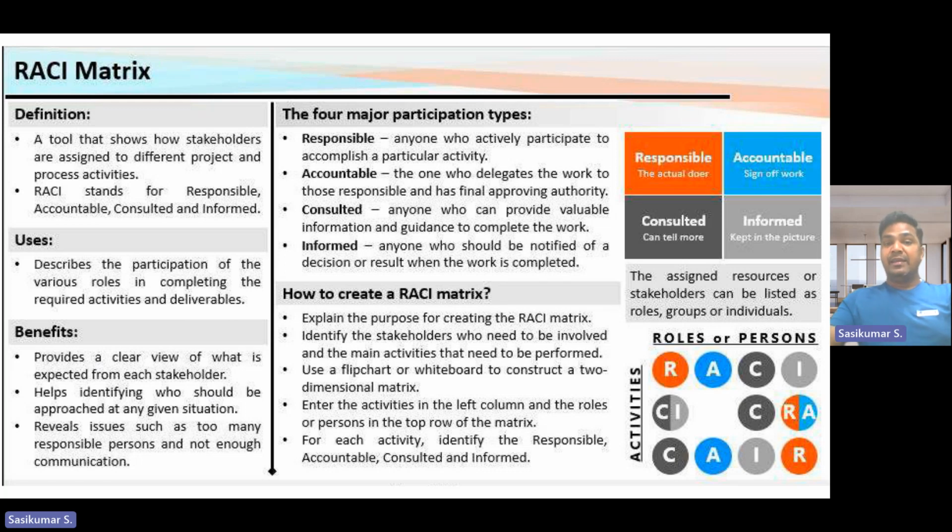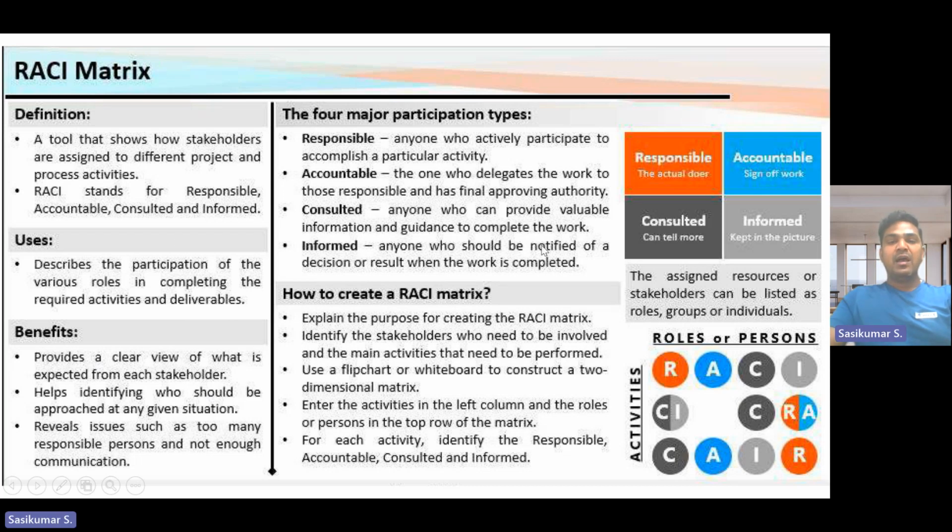So many ideas we can receive. At that time, maybe the project will go the wrong way, so we can avoid it using the RACI Matrix. Consultant, who is the consultant? Informed. Informed means the person should know the project activity. The person should know what is going on. The person should know and govern what will happen next. So it is called the informed person.